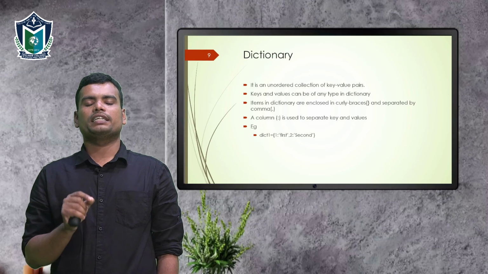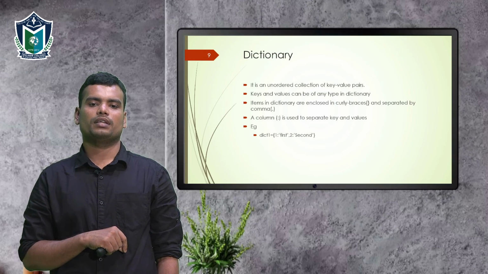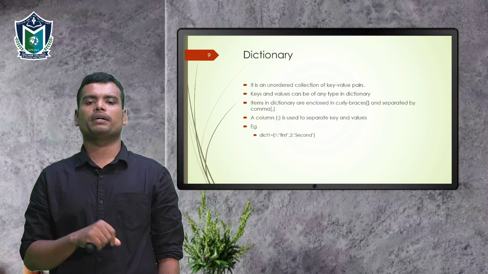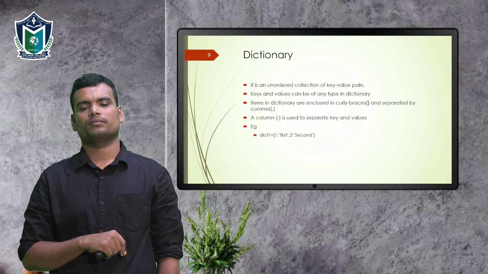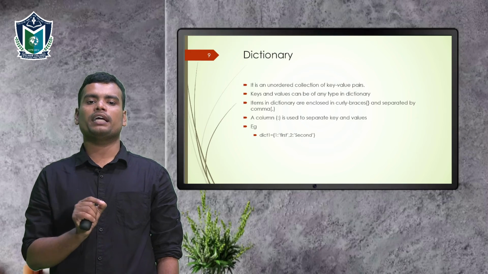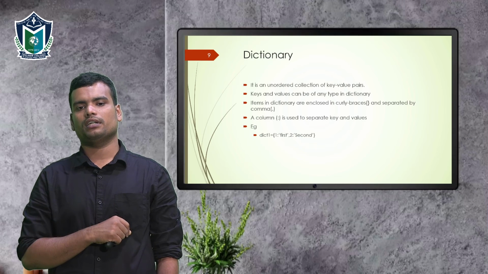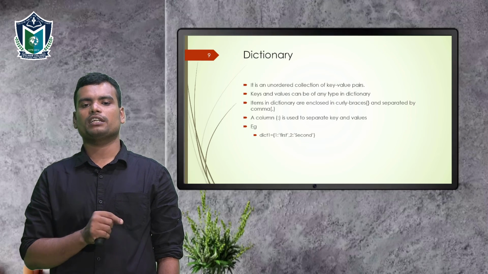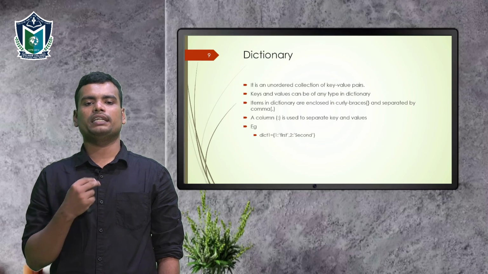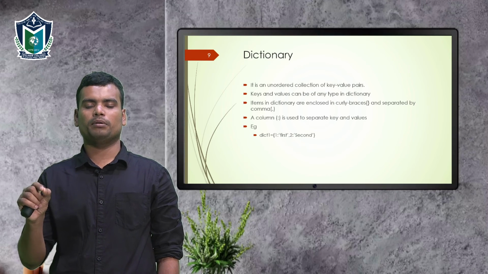In case of dictionary, we use simple curly braces, and elements are separated by a comma. Each element is separated by a comma, but each element contains a key value pair. For example, I want to save 3 elements, 1 ABC as a pair, 2 DEF.